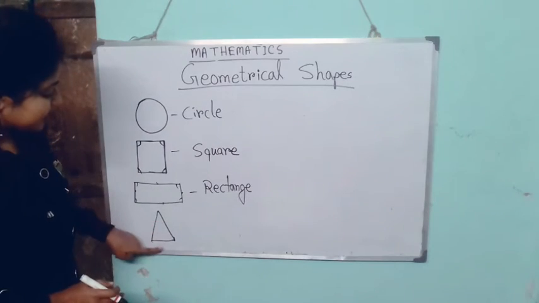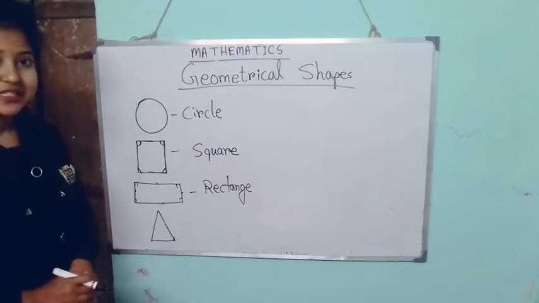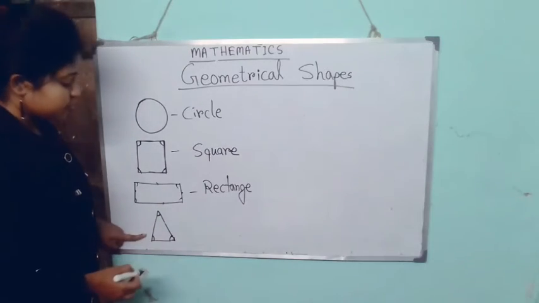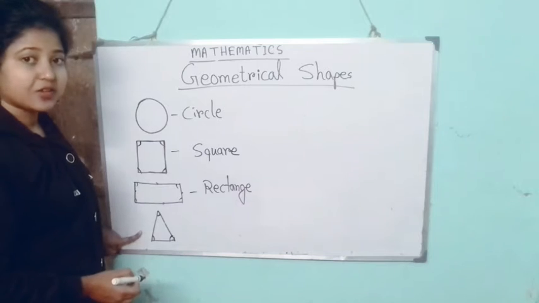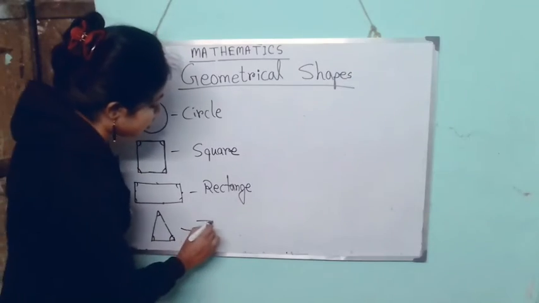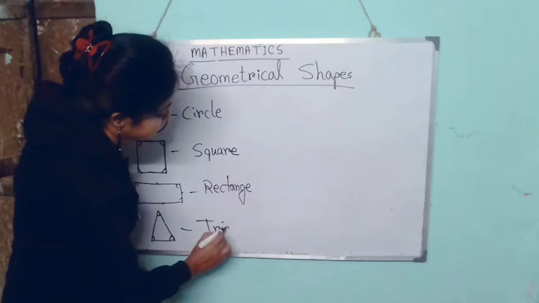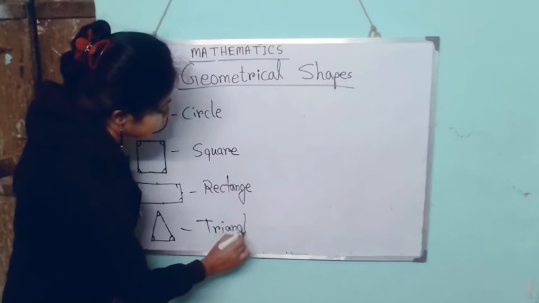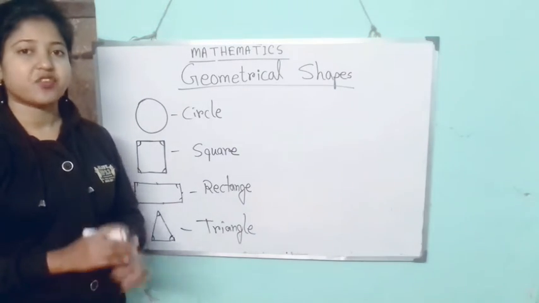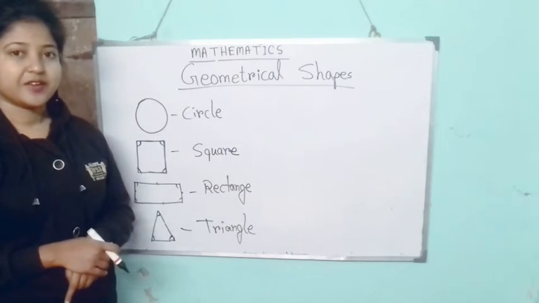These have three sides, right? 1, 2 and 3. Three sides. And three corners also. 1, 2 and 3. So it has three sides and three corners. This is called a triangle. What are the things you have seen in triangular shape?